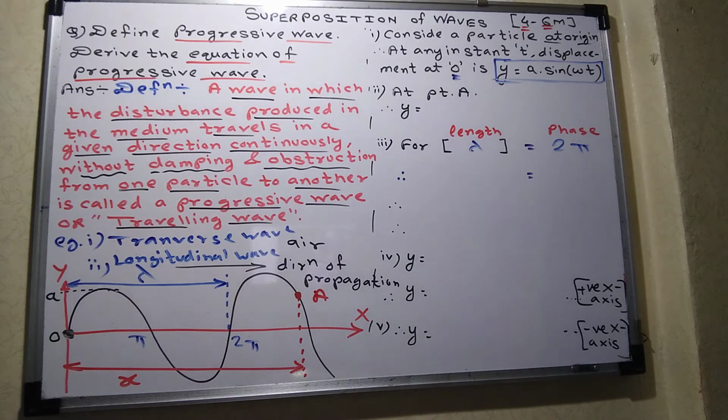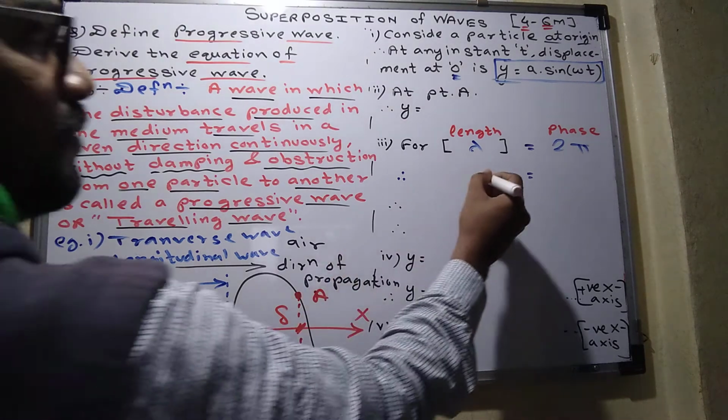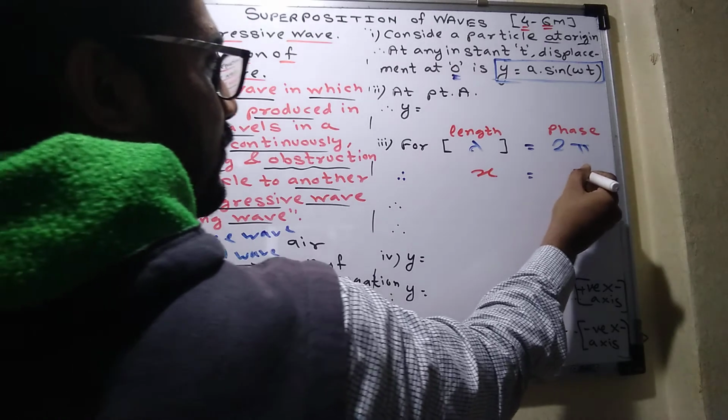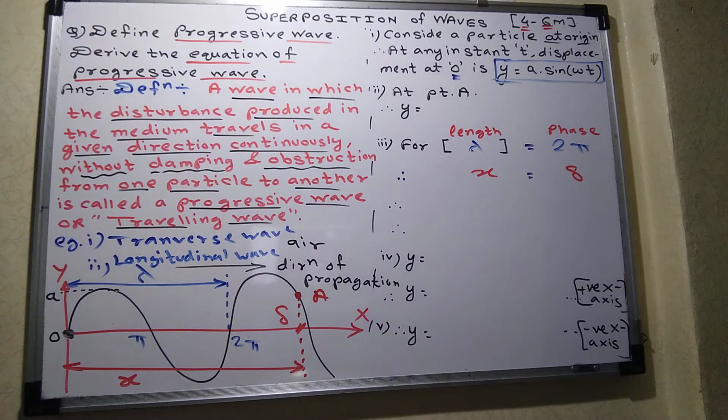Let the phase difference from O to A be delta. So for length x, the phase is delta. Am I right? So we just consider the condition.